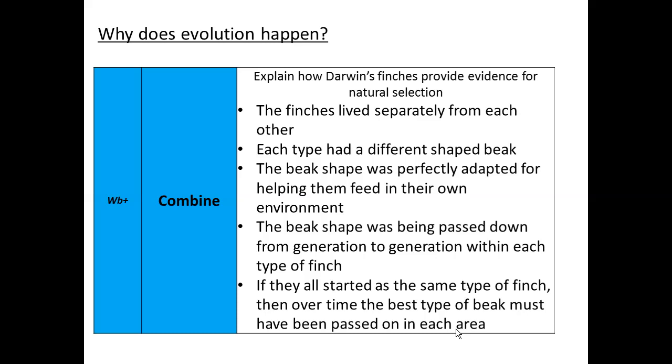If they all started as the same type of finch, then over time the best type of beak must have been passed on in each area. Okay, based on the environment, based on the food that is available, you will have different species of finches with different sizes and shapes of beak that will help them to feed themselves and survive.